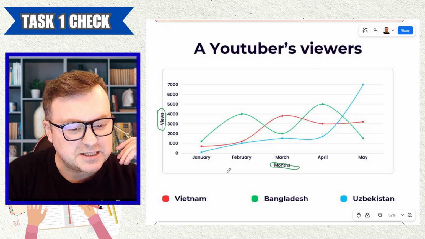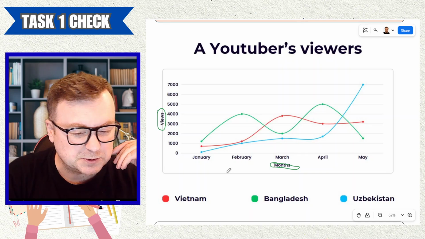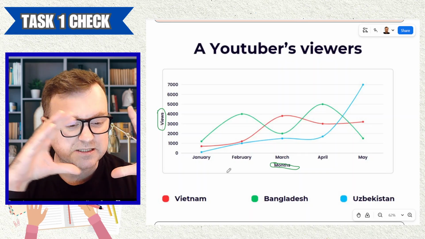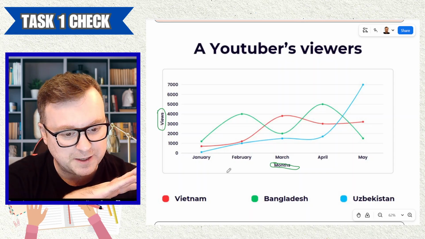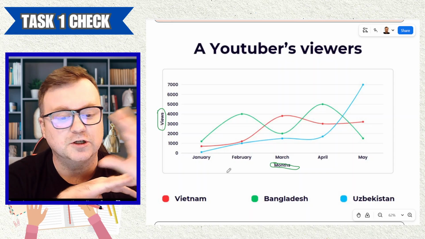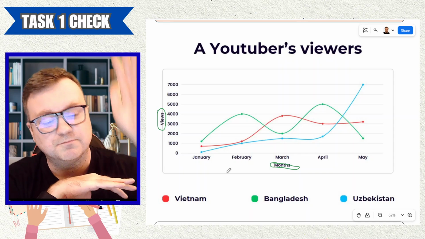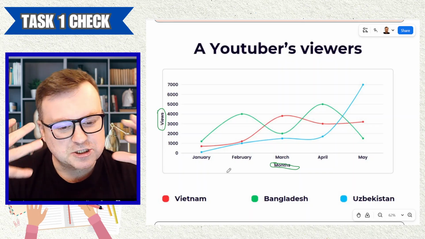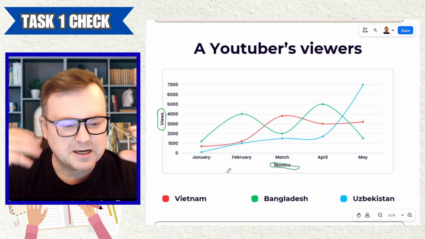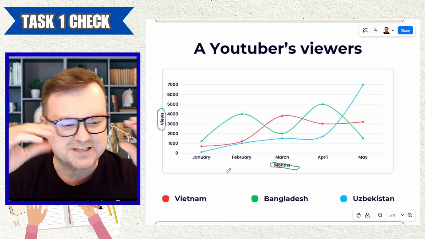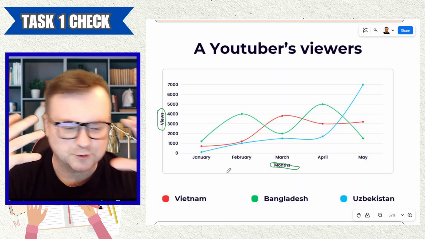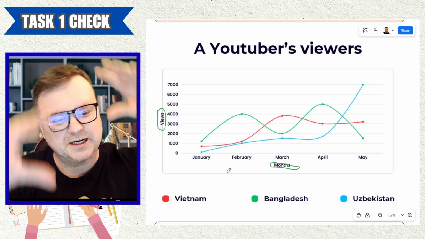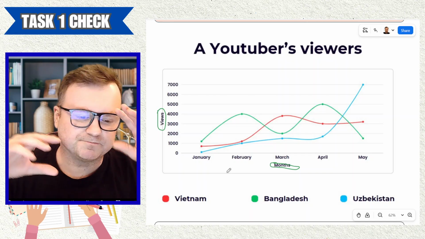And for me, it's probably clear that Uzbekistan deserves its own body paragraph. Started low and then boom, skyrocketed. Bangladesh and Vietnam, they're both kind of battling for second place, right? Throughout this whole period, they kind of switch places.